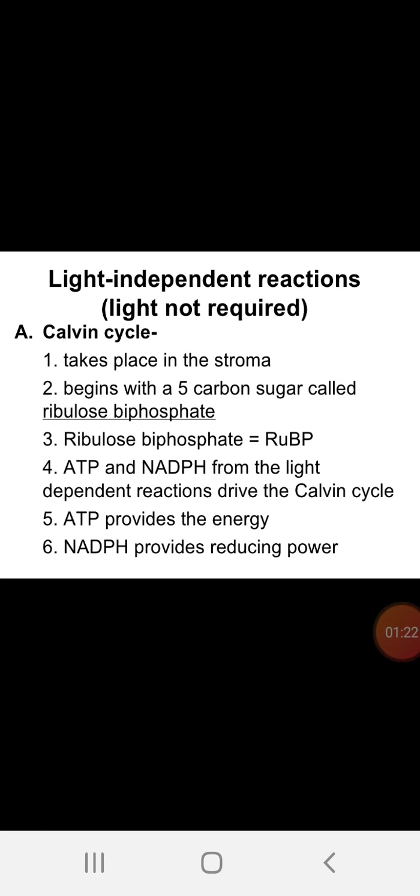Then it was killed by some chemical after a certain time, and he observed the fate of this labeled carbon dioxide. It was present in the chemicals formed during the Calvin cycle, that is phosphoglyceric acid, a three carbon compound.